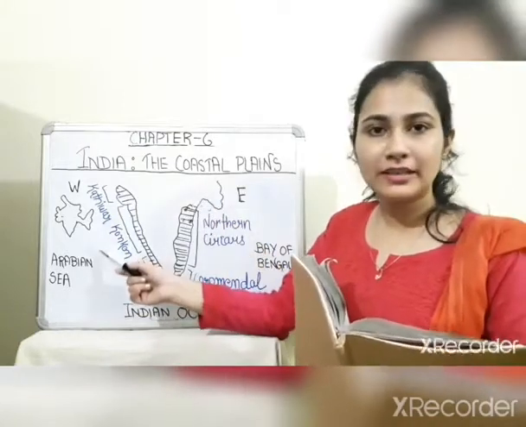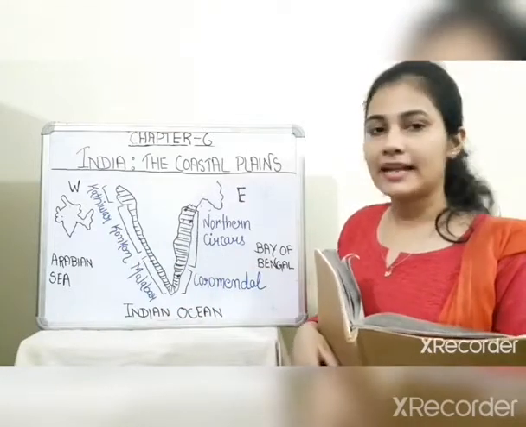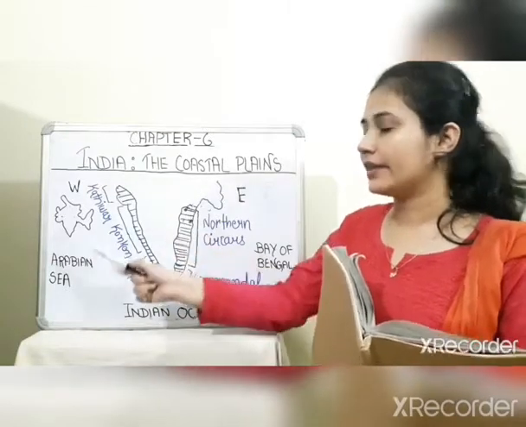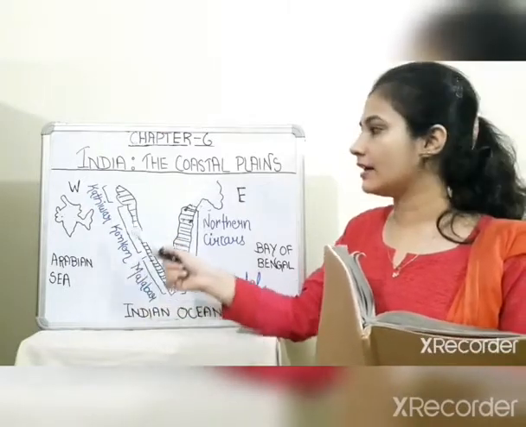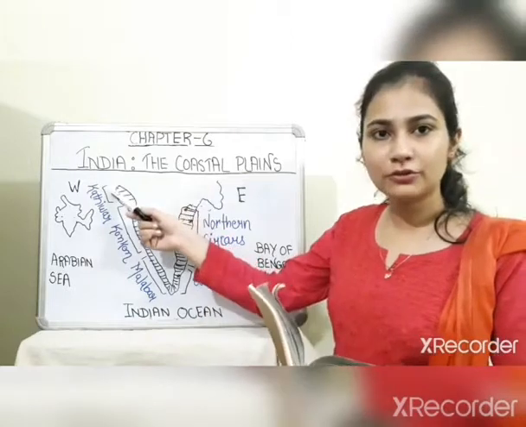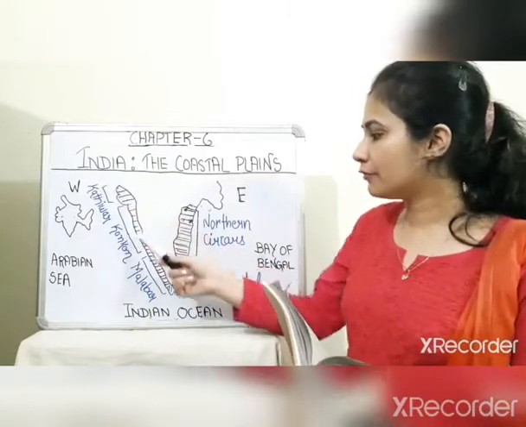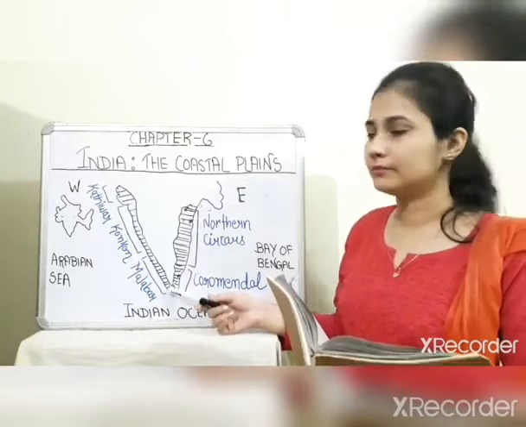Let's talk about the Western Coastal Plain. The Western Coastal Plain, as we have discussed earlier, lies between the Western Ghats and the Arabian Sea. Between Western Ghats and Arabian Sea, the flat land is known as the Western Coastal Plain. It starts from Rann of Kutch in Gujarat and moves towards the southern tip, that is Kanyakumari.